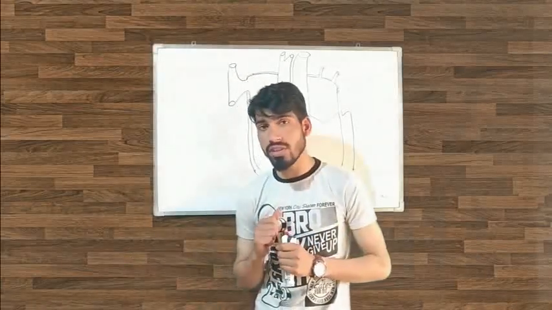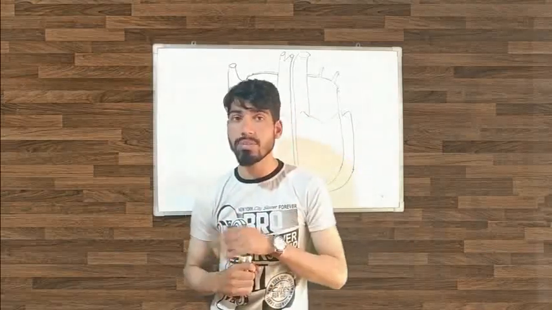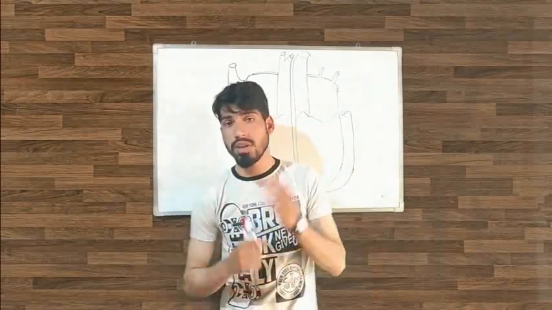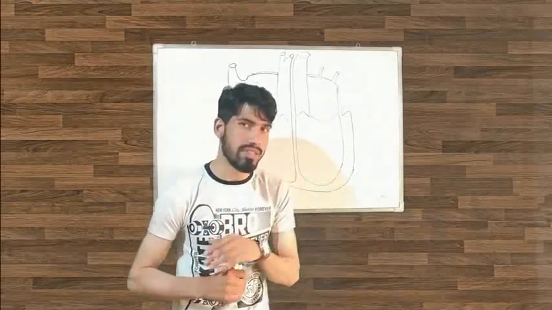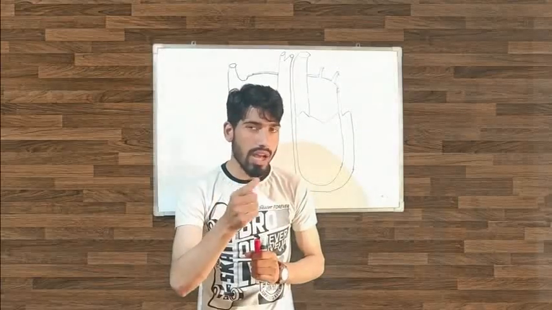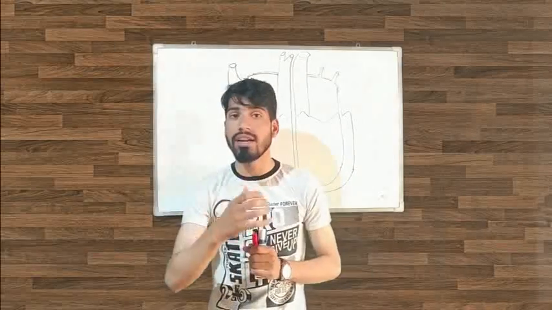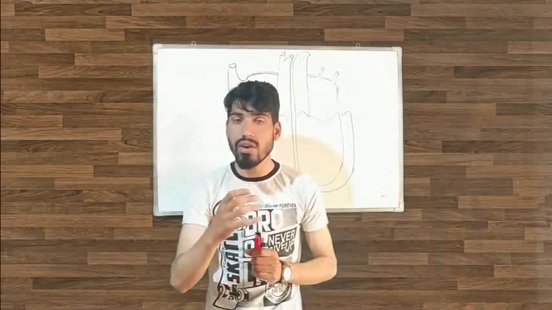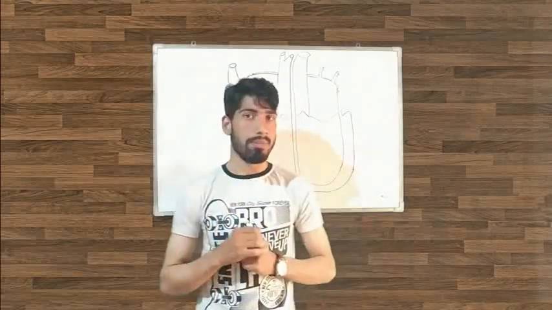In the cardiovascular system there are three main components. The first one is the heart, the second one is blood vessels, and the third one is blood itself. The heart's job is to pump the blood, and the blood vessels carry the blood. We can say the blood vessels are like delivery routes.